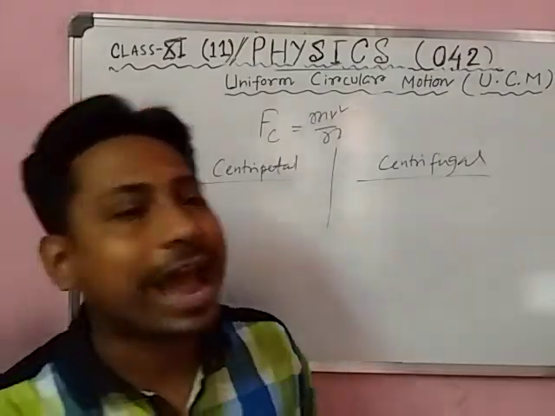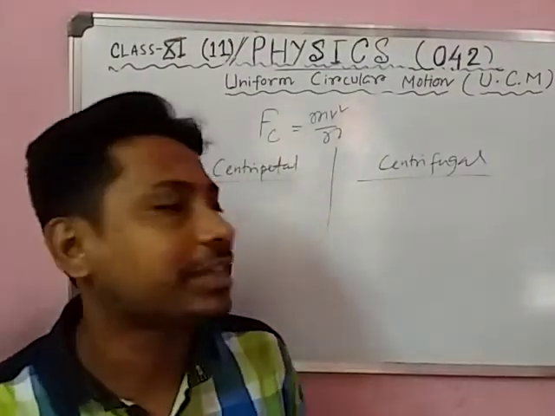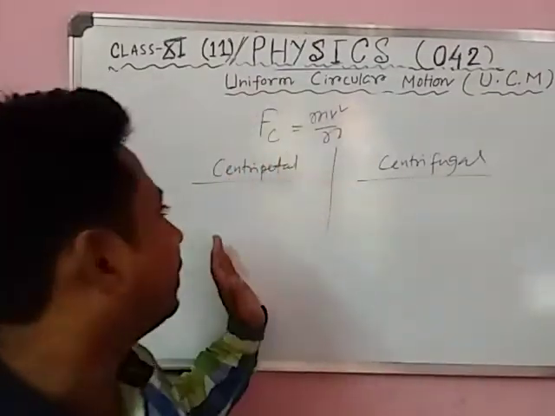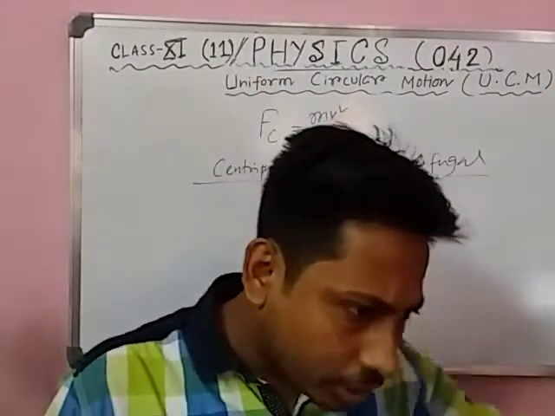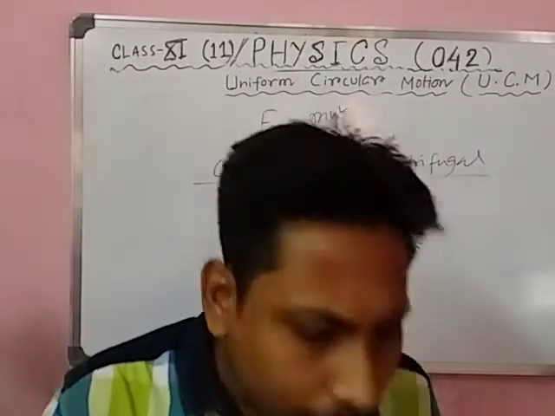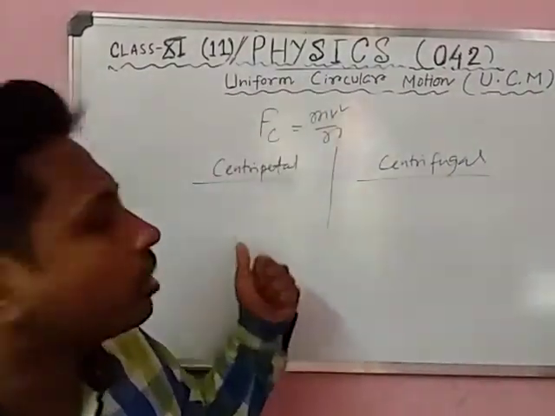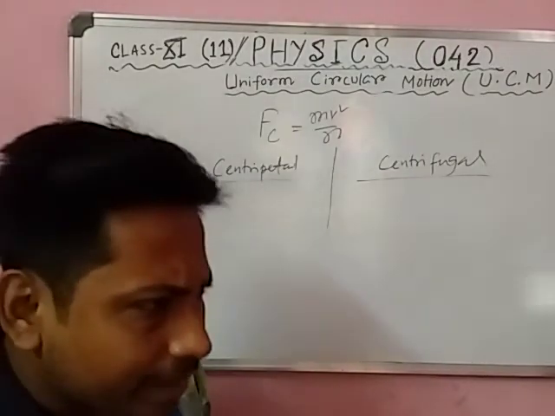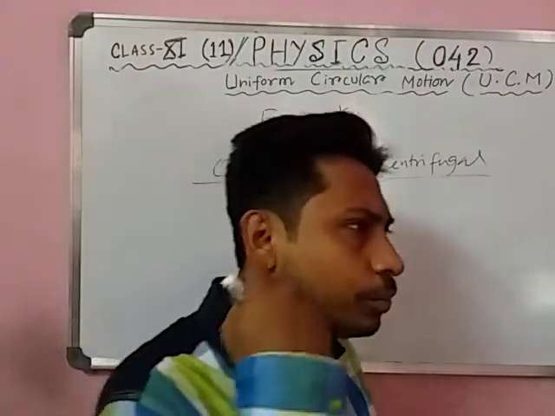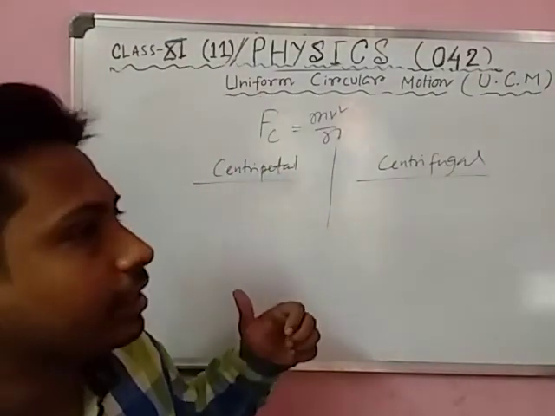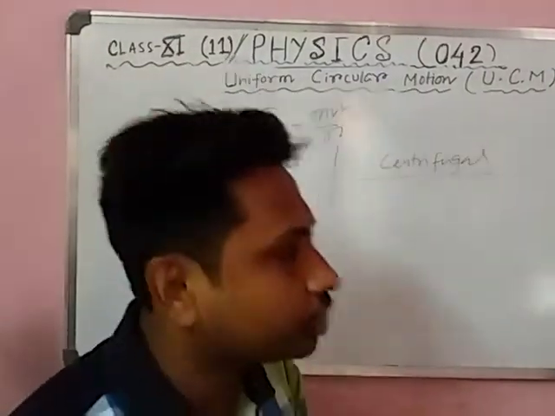Whenever the body revolves across a circular path, the force is called centripetal, meaning it helps to revolve, it helps to provide the circular motion. So this force is actually needed for the circular motion.